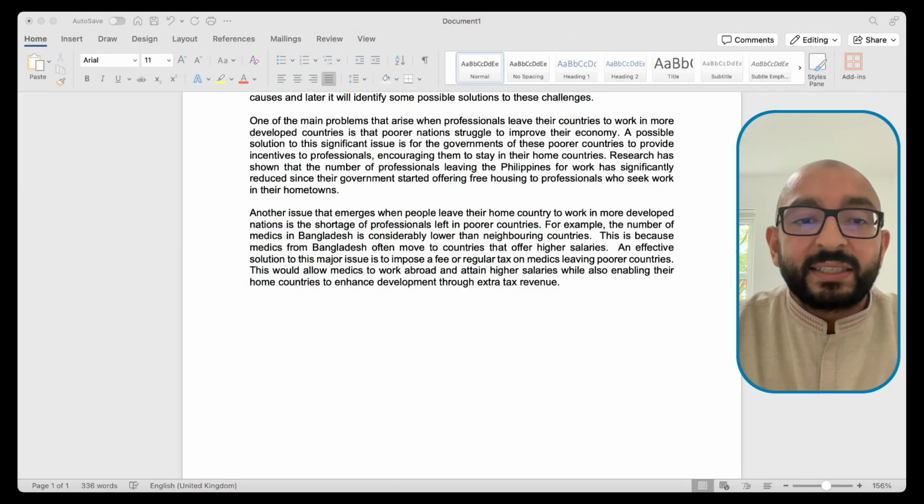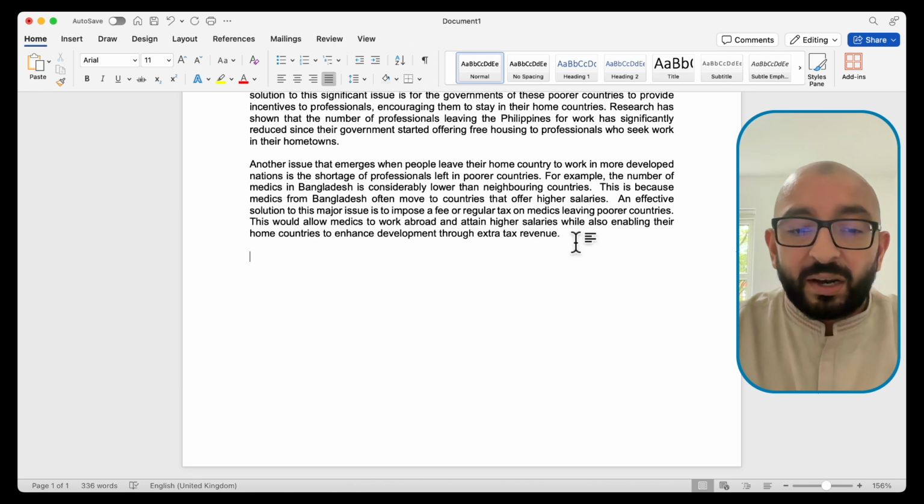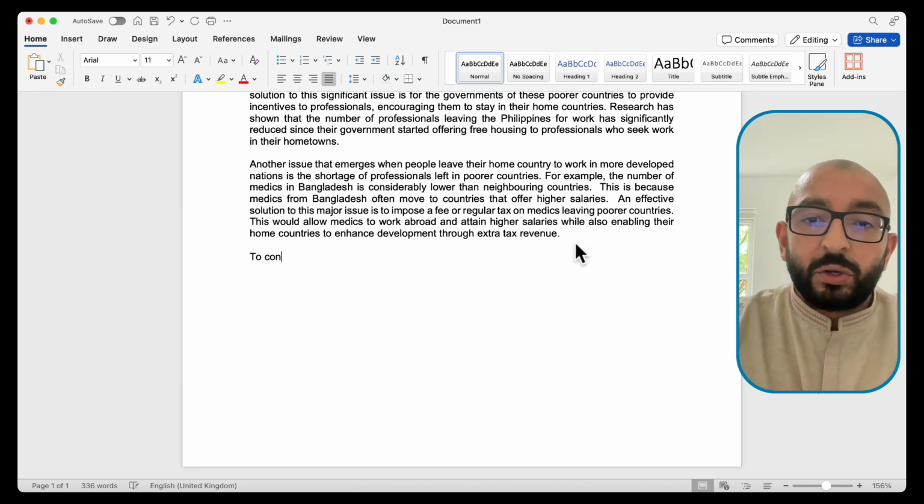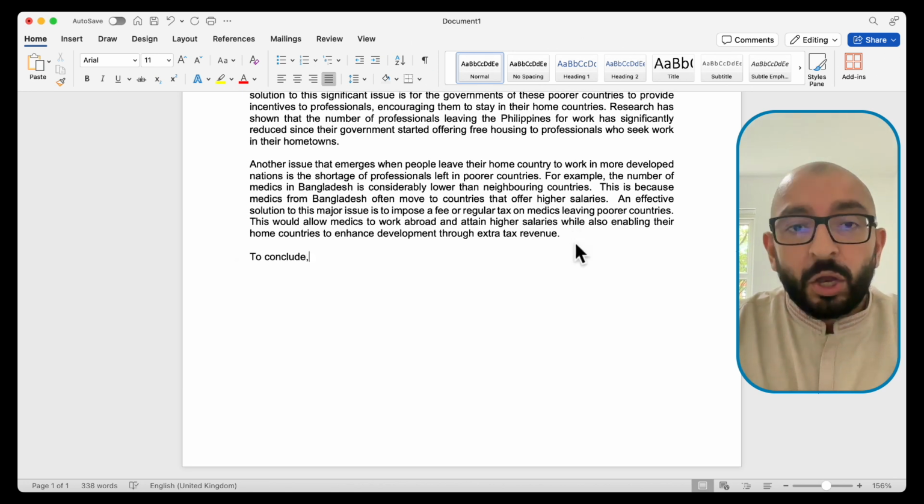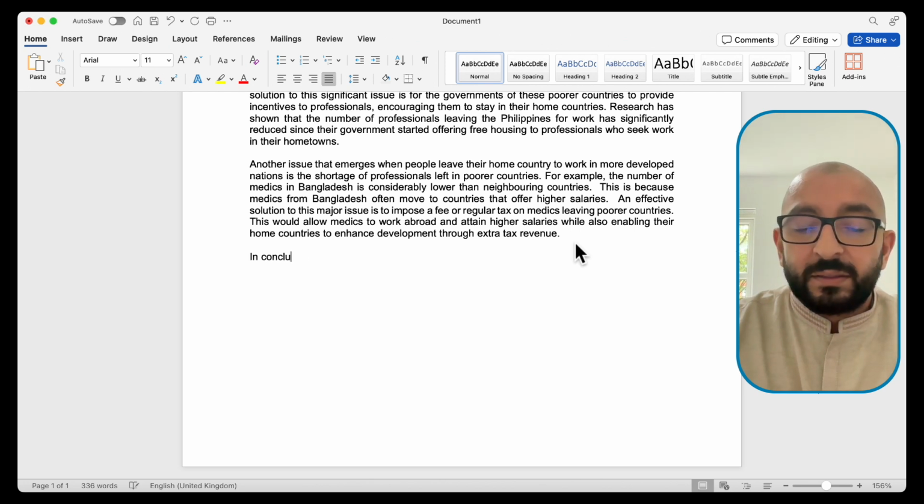And another thing is we need to make sure that the conclusion is not too many sentences. Ideally, one sentence or maximum 2. And we want to go straight to the point. And an easy way to do this is just to start with the words to conclude, comma, or in conclusion, comma. So I'm just going to write in conclusion.